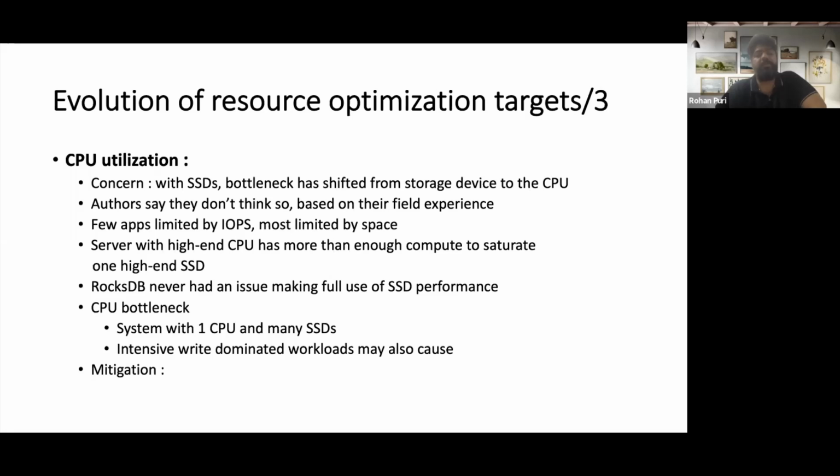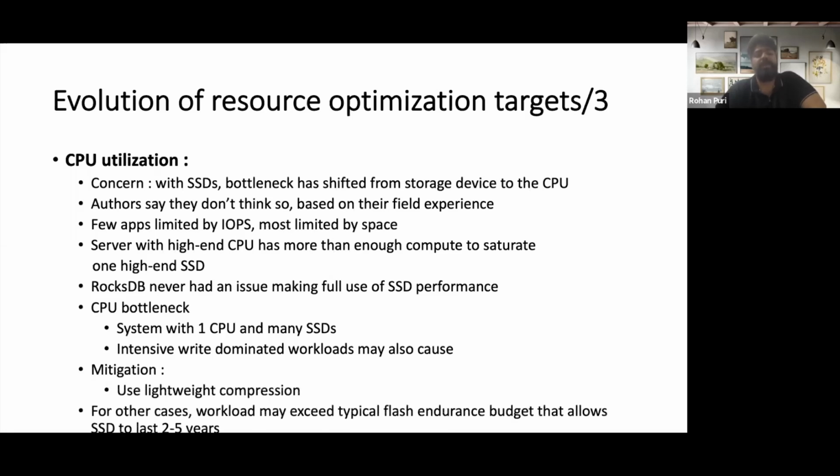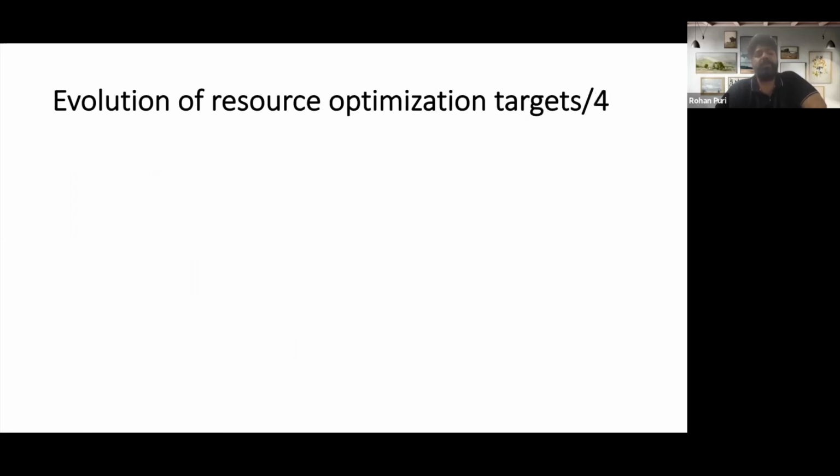And what they say is that the mitigation is to use a lightweight compression strategy. And their claim is that for other workloads, it may happen that they exceed their typical flash endurance budget, and the SSD would last around 2 to 5 years.